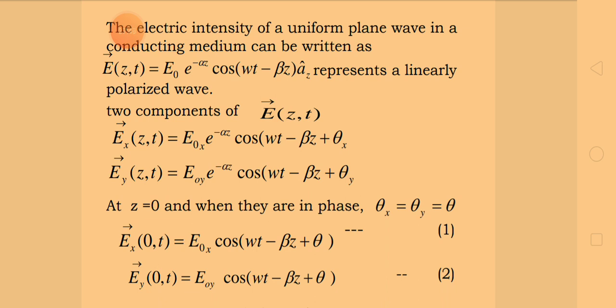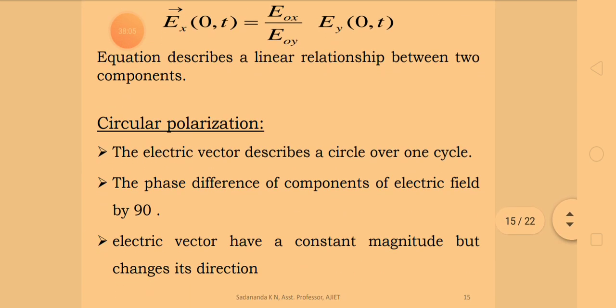Okay. Now we have two expressions, equation number 1 and equation number 2. Dividing equation number 1 by equation number 2 will yield Ex of 0 comma t is equal to E0x by E0y into Ey of 0 comma t.